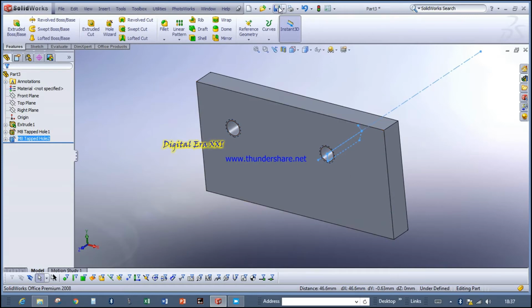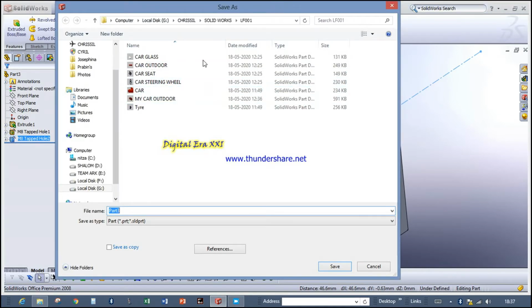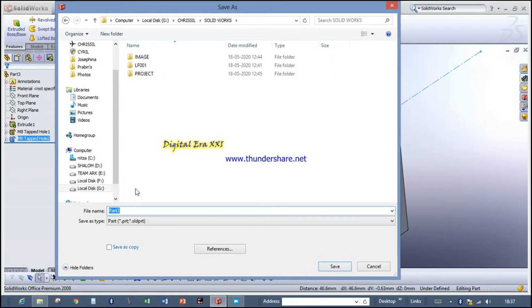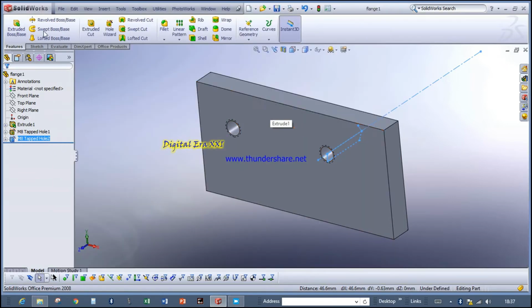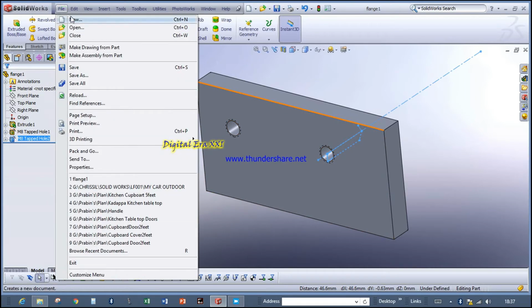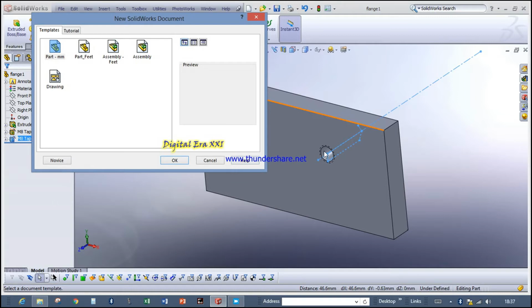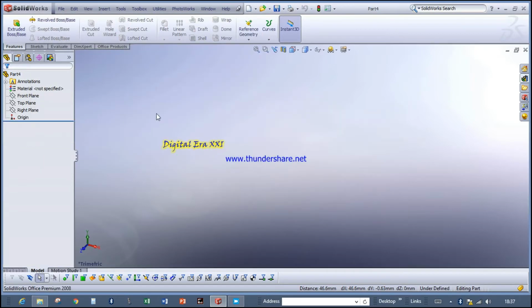Just save this in some folder which you need. Okay, we'll put flange 1. Save. Okay, now we'll create another part. In the opposite part, we'll be projecting these holes. We don't know what the dimension is. It's in another direction also. Okay, we'll create a part.